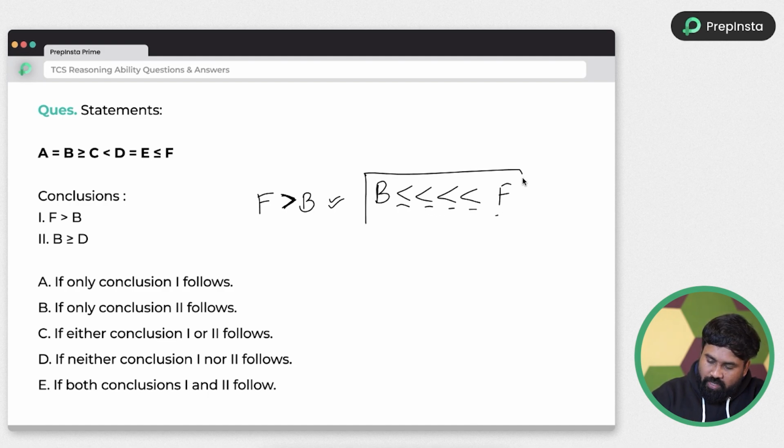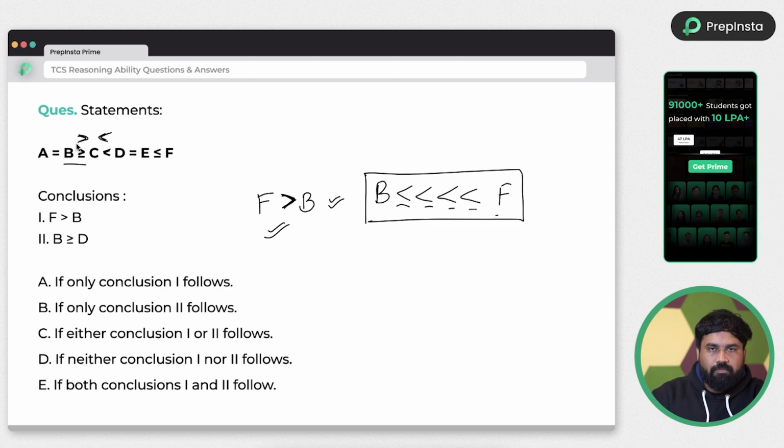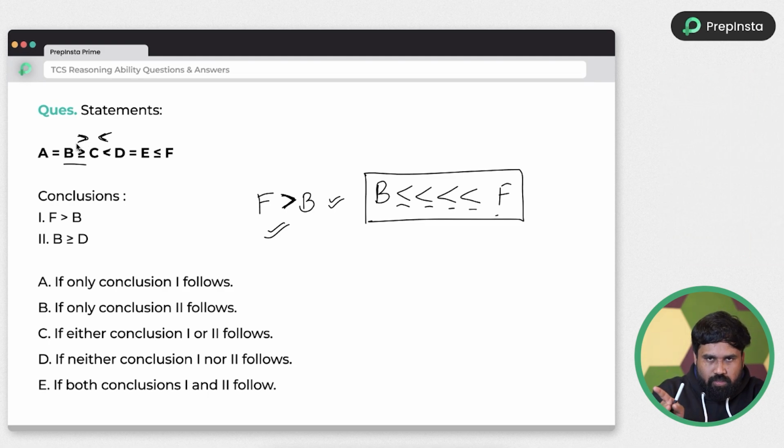If you have continuous similar symbols only, then this conclusion will be correct, or else it is wrong. If I travel from here, B is greater, and immediately I got an opposite symbol. Whenever you get an opposite symbol, you can't find the relationship between those two values. So immediately the conclusion is wrong.